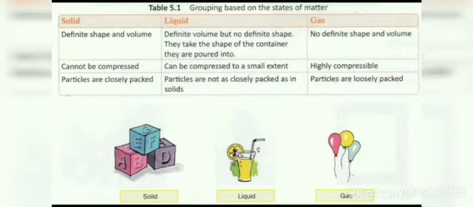Gases: no definite shape and volume. Next, solid cannot be compressed. Liquid can be compressed to a small extent only. Gases are highly compressible. In solid, particles are closely packed, and in liquid, particles are not as closely packed as in solid, and in gases, particles are loosely packed. As you see in the diagram, the blocks are made up of solid, the juice is liquid, and the gas filled in balloons is gas.